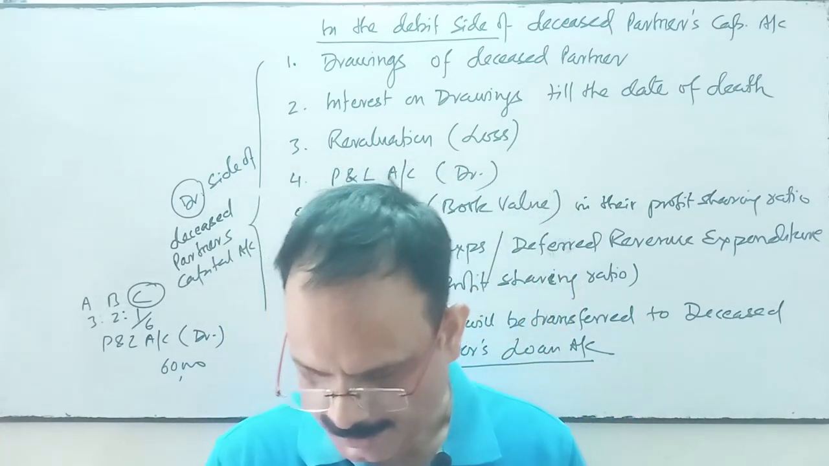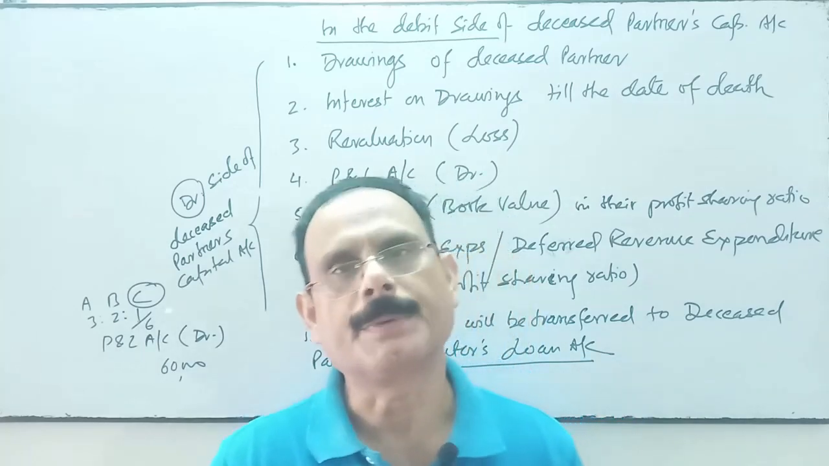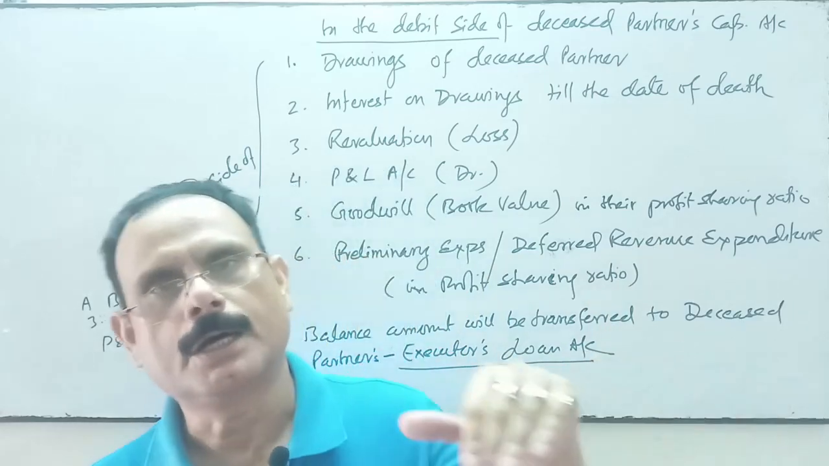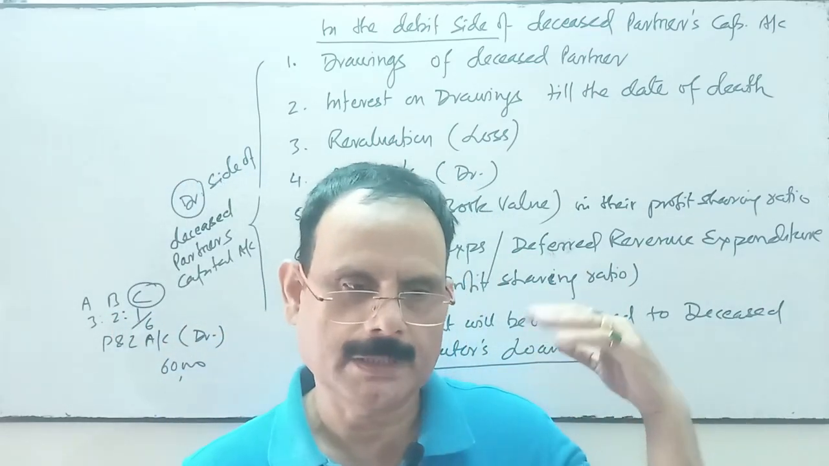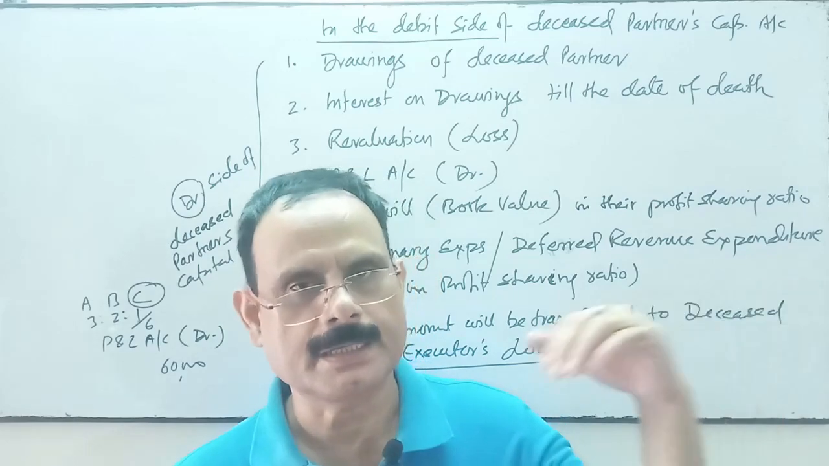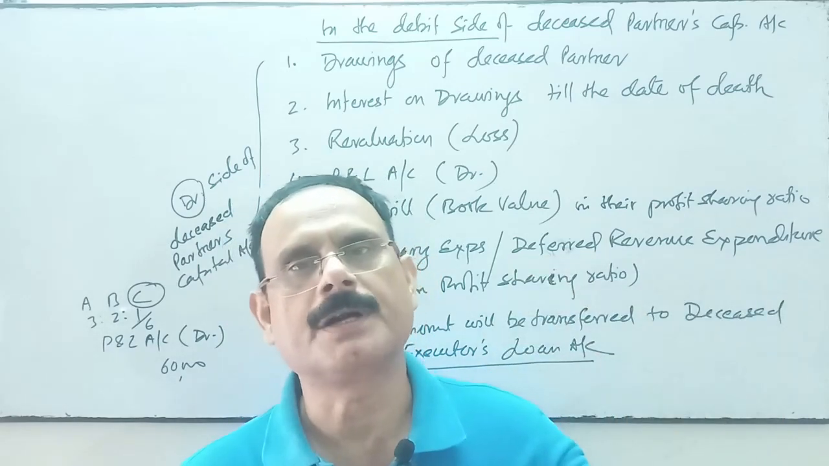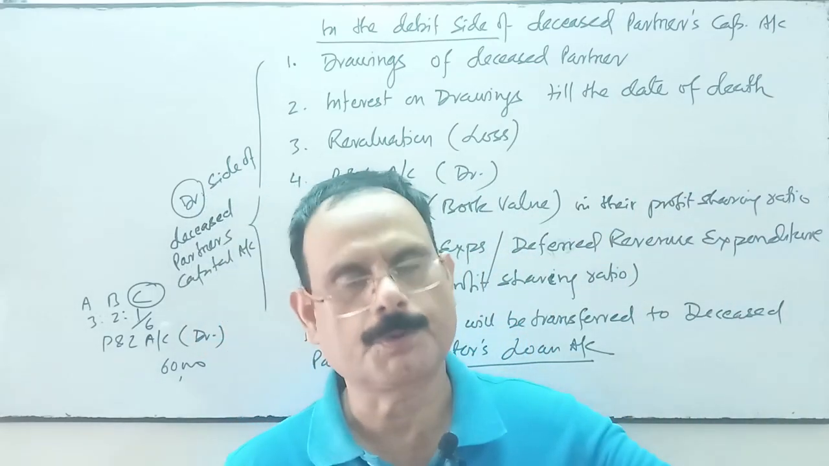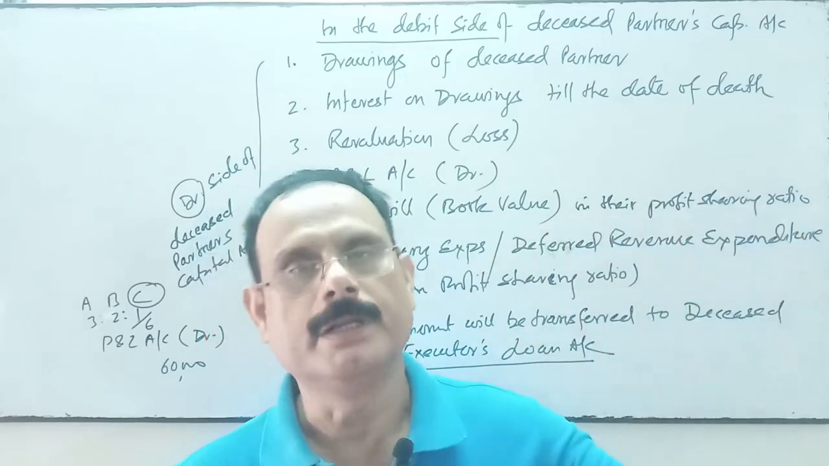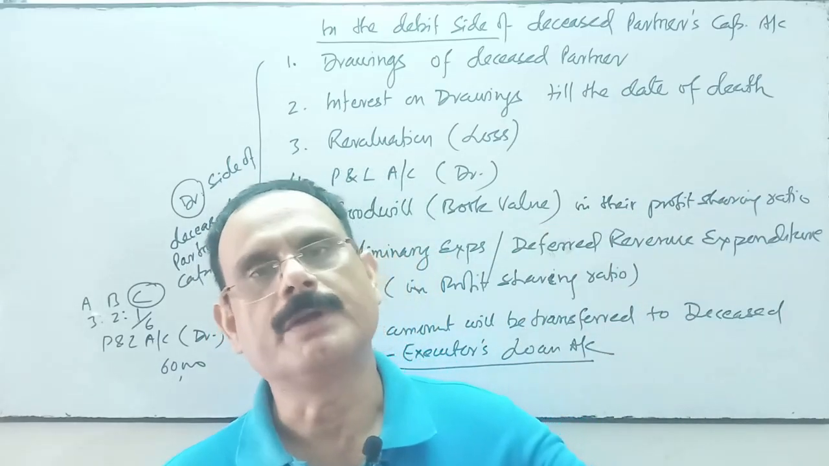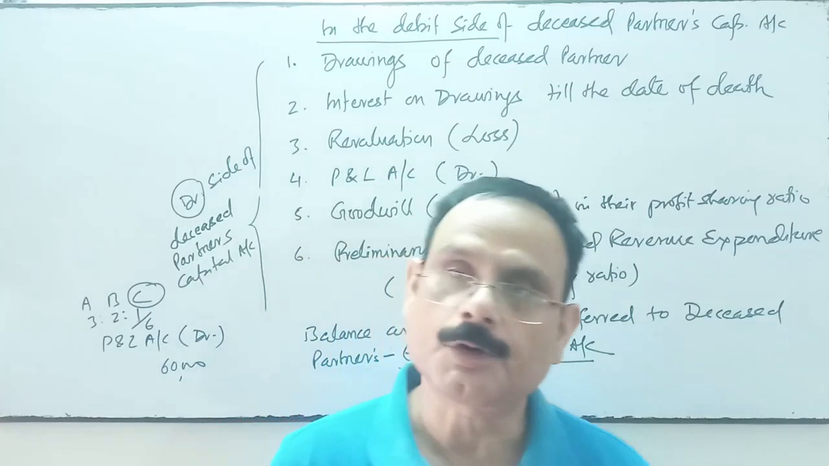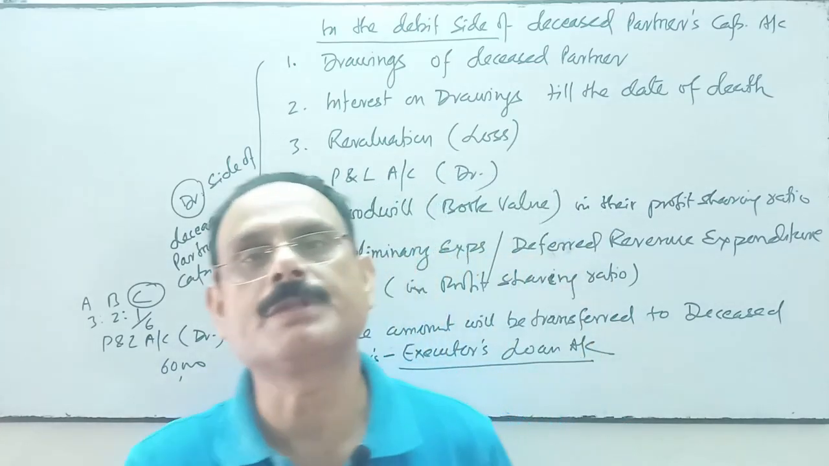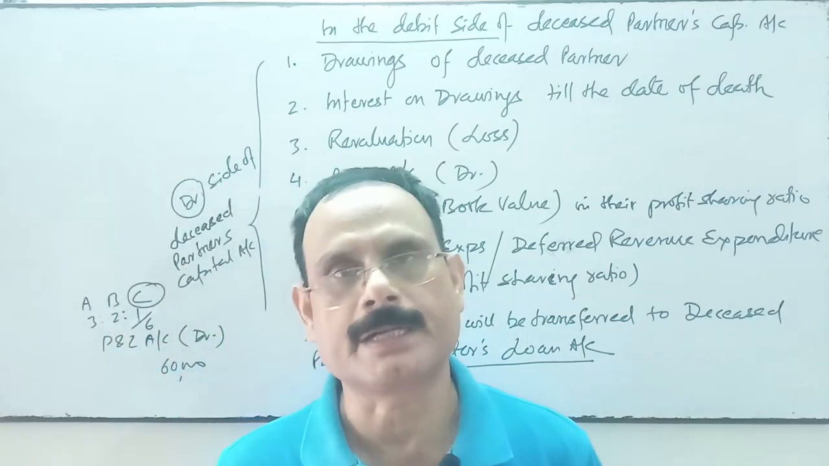Okay, so we are talking about how the deceased partner's capital account will operate. Deceased partner's capital account, credit side: the opening balance of capital, the current account balance of the deceased partner, reserve fund, share in reserve fund or any past accumulated profit, share in revaluation account, revaluation profit, share in goodwill. If there is any provision of interest on capital in the partnership deed, that amount will also be transferred to the credit side of the deceased partner's capital account.